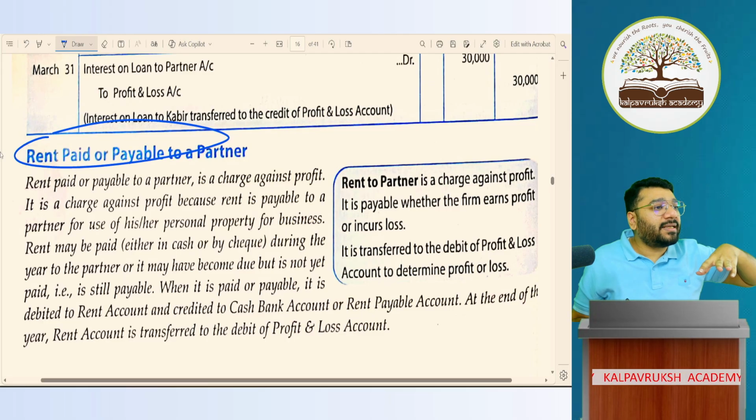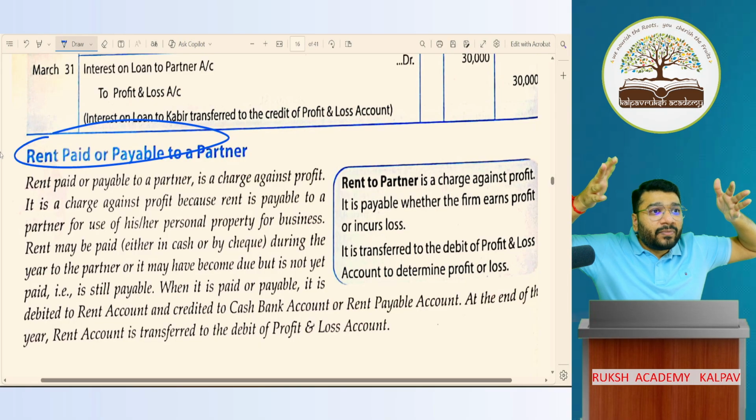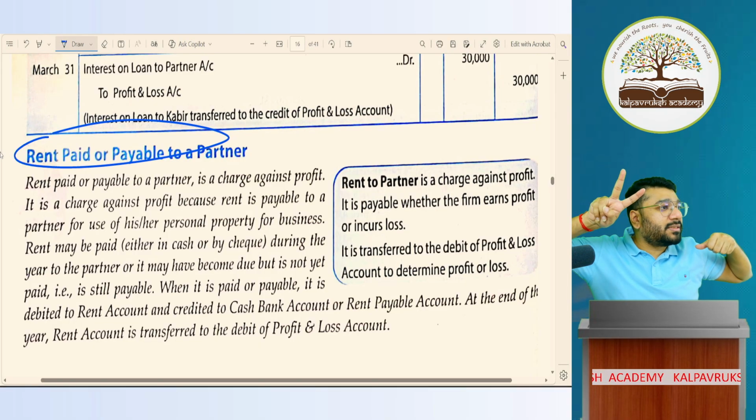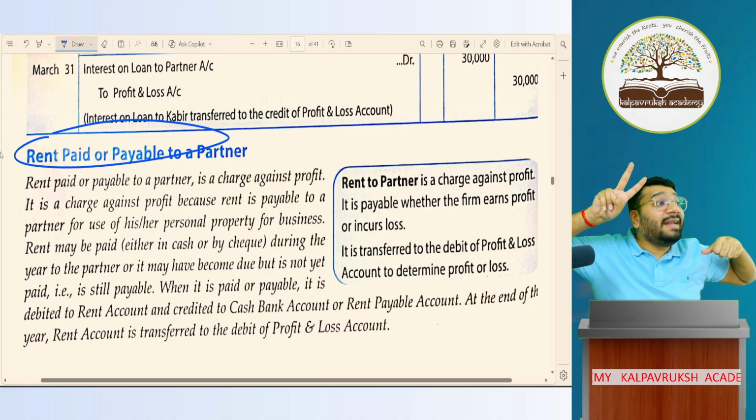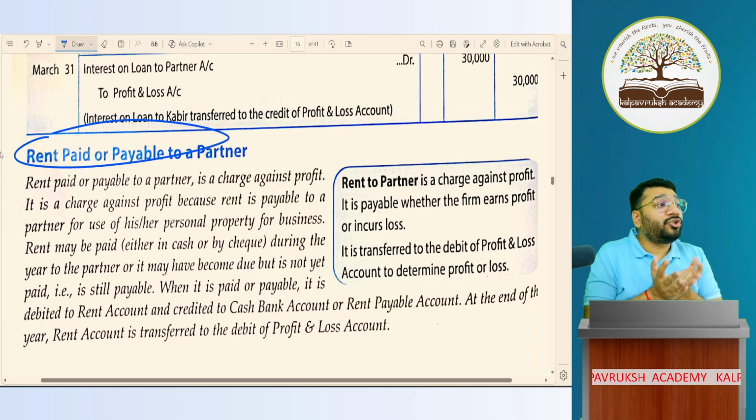So the objective of this session is to put two components into your mind. What is the meaning of charge against profit? And second, what is the meaning of items of appropriation? I took so much time to discuss just these two. Listen, I'm not done. Where are you going? Wait.